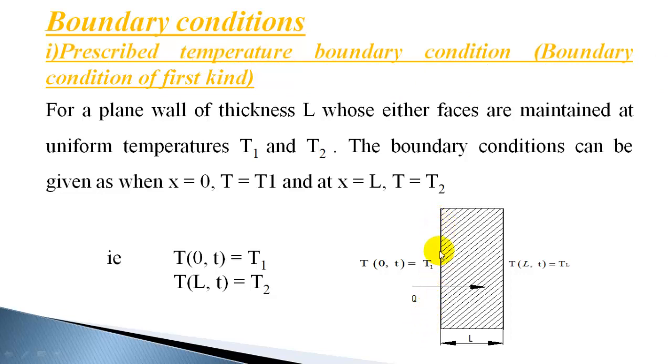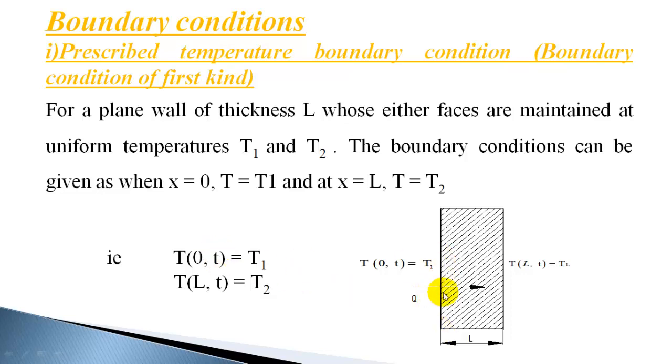So for a surface, if the temperature is specified, so at this point the temperature is T1, and at the other end the temperature is TL at a distance L from this point. If you take this as the x-axis, at x equal to 0 we have temperature T1, and at x equal to L the temperature is TL. So we are specifying the temperatures. Somehow we are maintaining the temperature constant. Here also the temperature remains constant. So if you can specify the temperature at a given point, that is the constant temperature boundary condition.